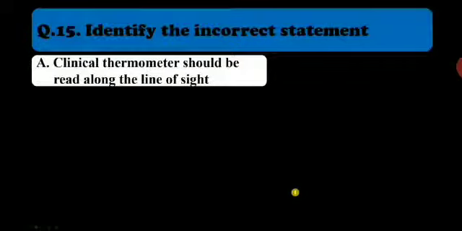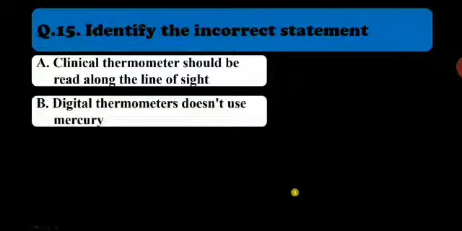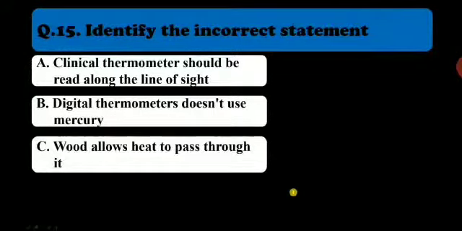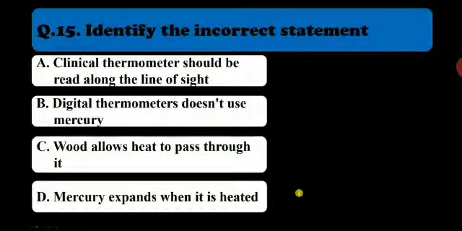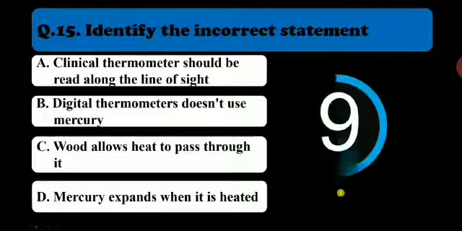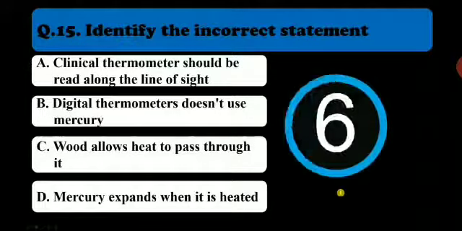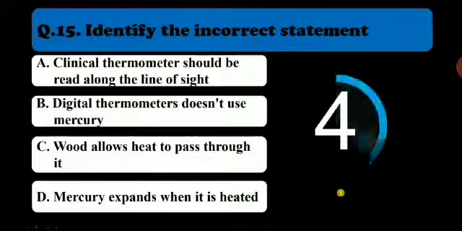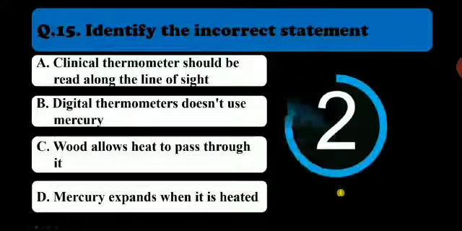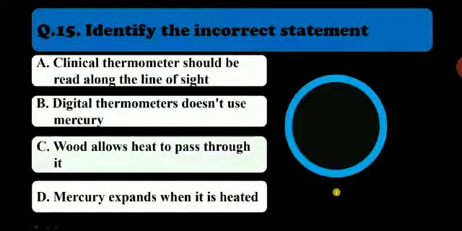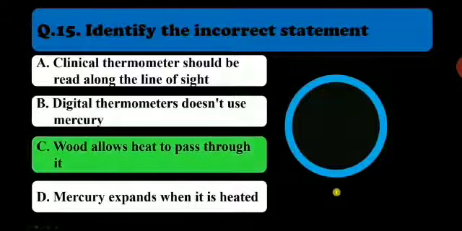Finally, the last one, identify the incorrect statement. Clinical thermometer should be read along the line of sight. Digital thermometer does not use mercury. Wood allows heat to pass through it. Mercury expands when it is heated. So your time starts now. The correct answer: wood allows heat to pass through it. This should be the incorrect statement, children.